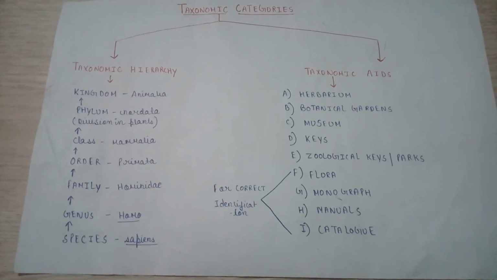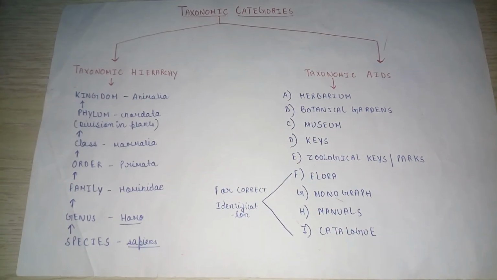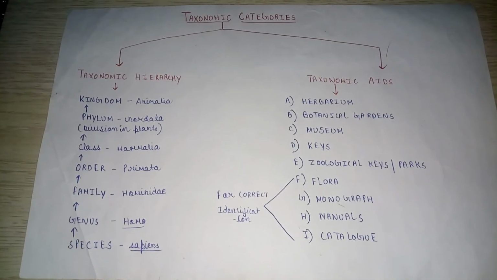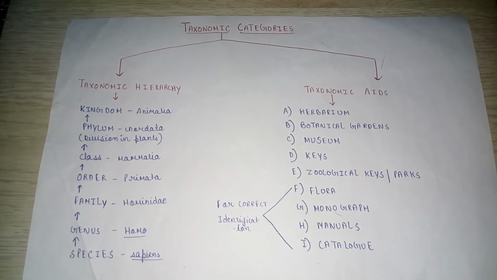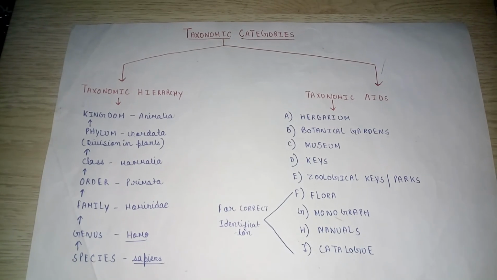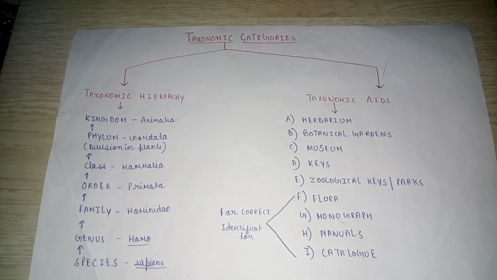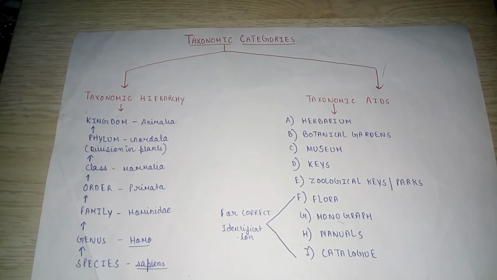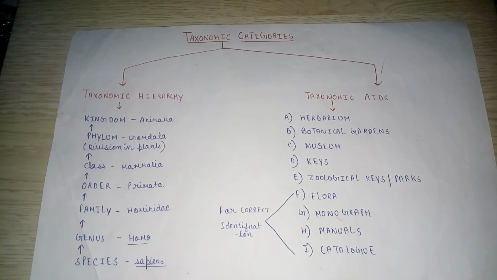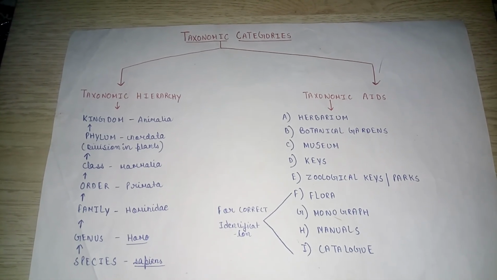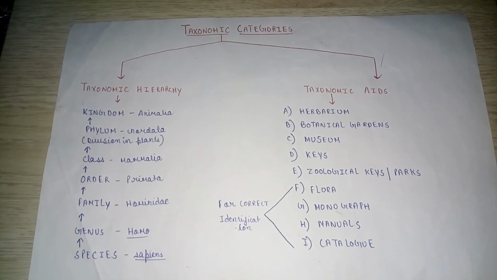Now, next we come to manuals. Manuals provide information for identification of names of species occurring in an area. They also help in correct identification. Last is catalogs. Catalogs provide a list of publications. The publications publish books periodically, and dictionaries provide new information for taxonomic studies.